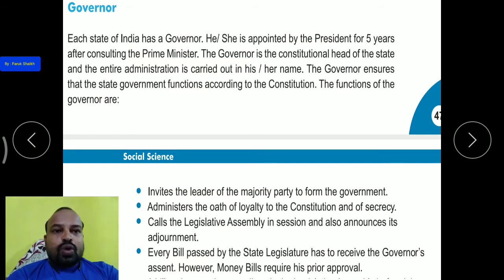Okay, the governor administers the oath of loyalty to the constitution and of secrecy. The governor administers the oath to all the political leaders and ministers: an oath of loyalty to the state and to the country according to the constitution, and of secrecy. All the functions they are working on for the state, they have to keep secret.